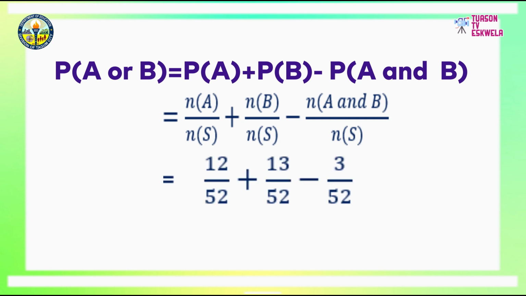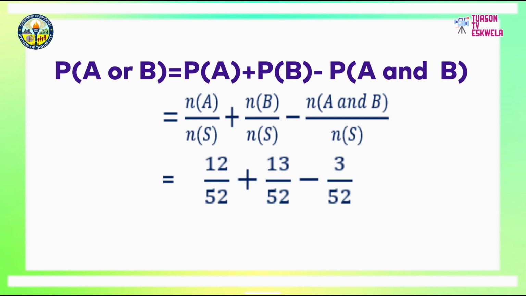The probability of event A is 12 over 52, while the probability of B is 13 over 52. Then, the probability of A and B is 3 over 52. That is 12 over 52 plus 13 over 52 minus 3 over 52.